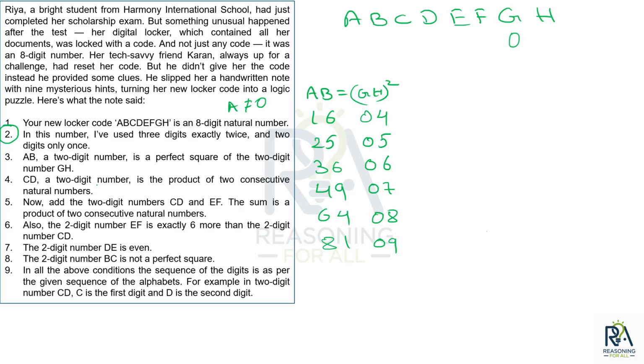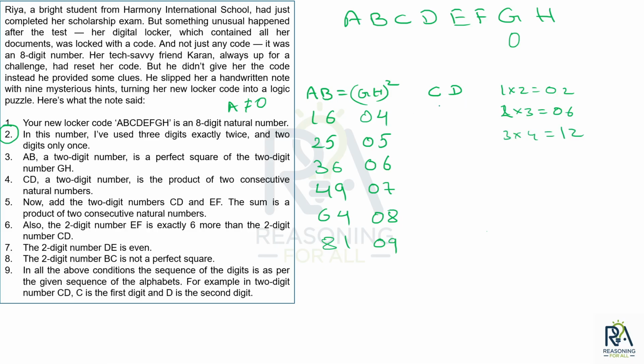CD, a 2 digit number, is the product of 2 consecutive natural numbers. Okay, ठीक है. Let's see what can be CD. CD, product of 2 natural numbers. तो let's say 1 into 2 हो सकता है, तो CD 02 हो सकता है. देन 2 इंटू 3 हो सकता है, CD 06 हो सकता है, देन 3 इंटू 4 हो सकता है, CD 12 हो सकता है, लाइक दैट, राइट?